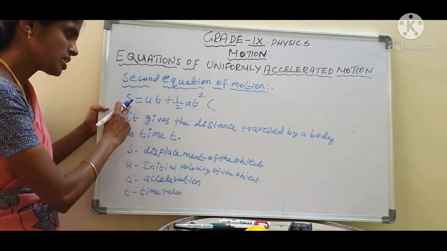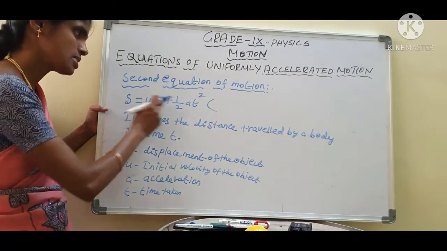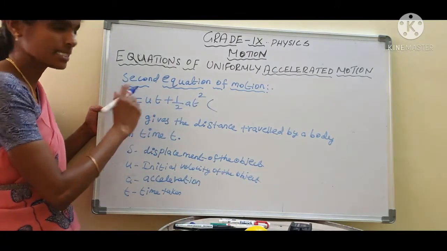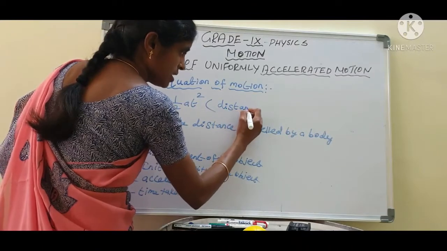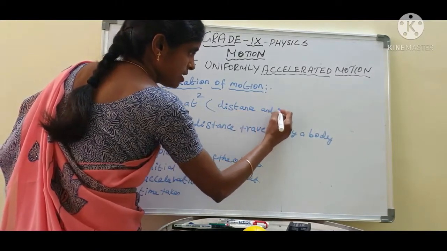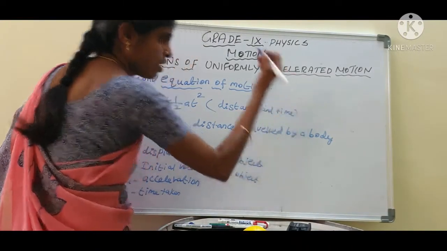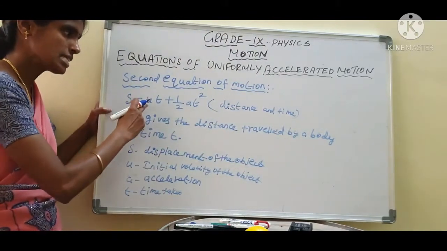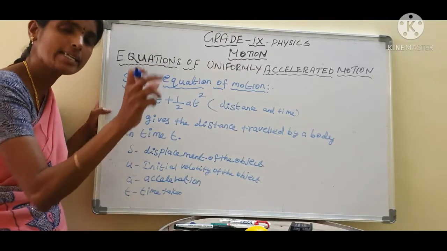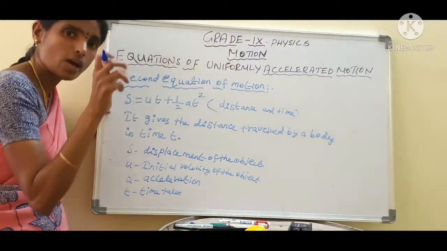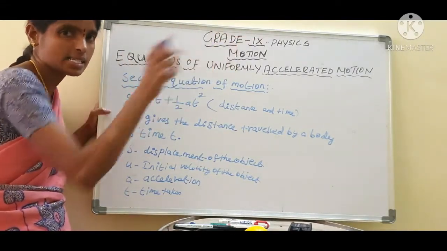This second equation gives the relation between distance and time. What is the second equation meaning? An object is moving in a straight line. Now a car is moving in a straight line.